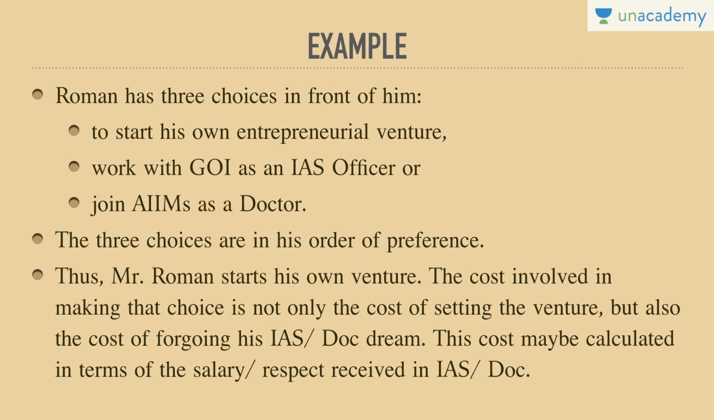So Roman qualified the IAS exam in the year 2013. Roman qualified as a doctor from AIIMS in some year, and he also started his entrepreneurial venture. Now, after doing all three things in a 1 year span of time, Roman understood that he cannot do all three things together because he has limited resources. So he came to me and asked me what should I choose. So I told Roman that you should go ahead with whatever excites you most, and I very well knew what excites him most.